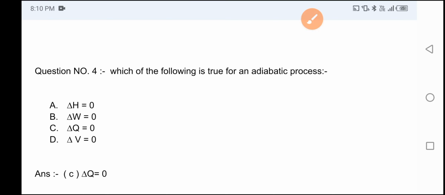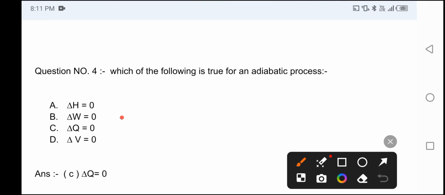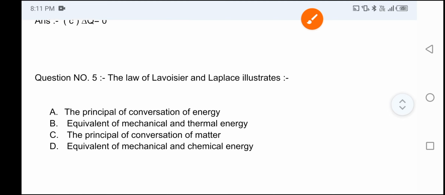Which of the following is true for an adiabatic process? Option A: delta H is equal to 0, option B: delta W is equal to 0, option C: delta Q is equal to 0, and option D: delta V is equal to 0. So the correct answer is option C, delta Q is equal to 0. Now move on to question number 5.